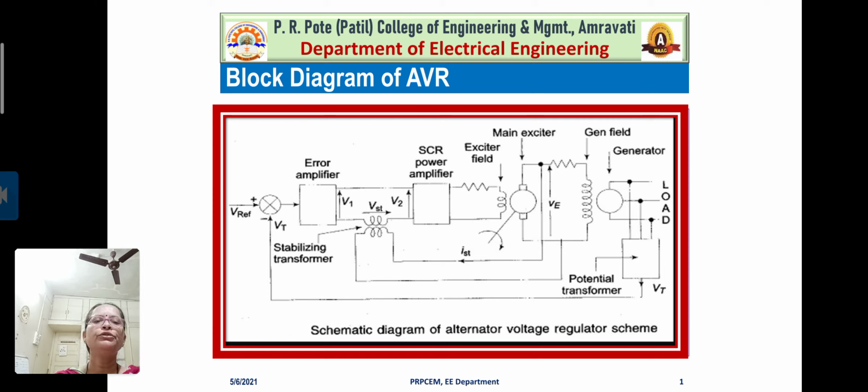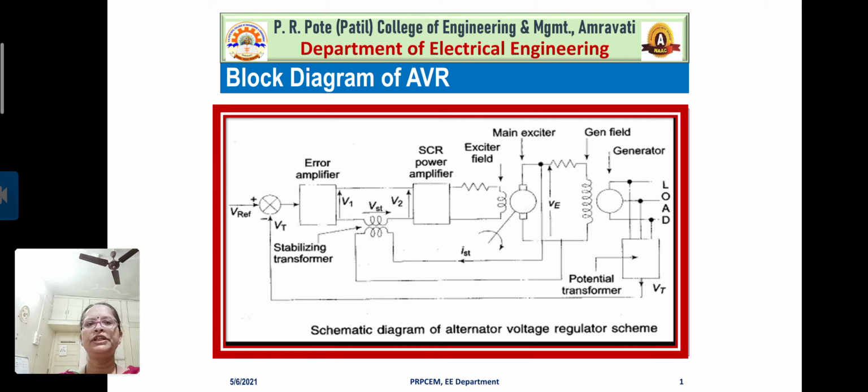Now you may observe the block diagram of the AVR. This you might have studied in PSOC, so this block diagram is not new for you. It is shown on this slide only for understanding the importance of the automatic voltage regulator and how it works. You can observe here that through the potential transformer we are getting the output voltage from the alternator, denoted by Vt.